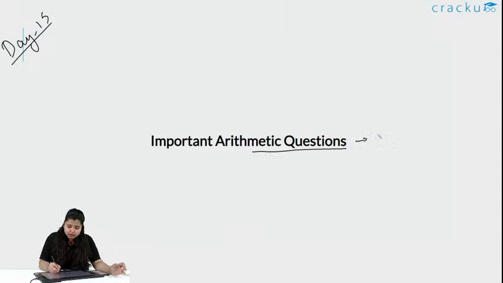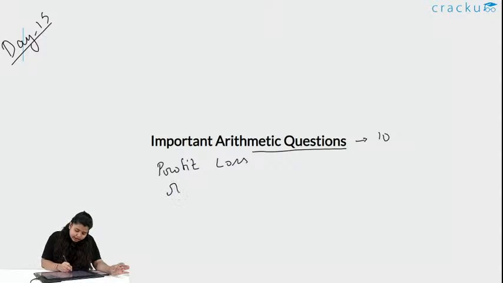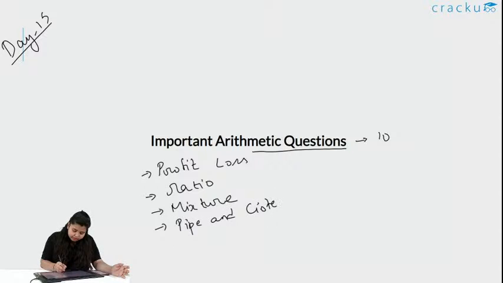There will be 10 questions based on 5 different topics, and the topics are profit and loss, ratio, mixture, pipe and cistern, and partnership. We will have 2 questions from each topic.